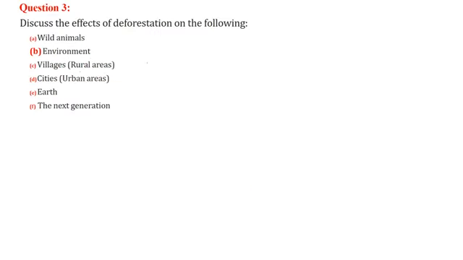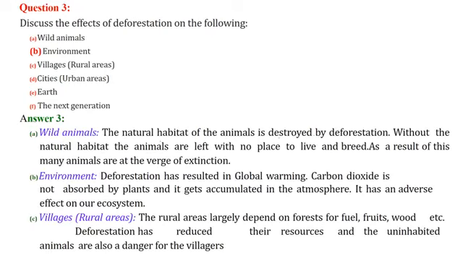Discuss the effect of deforestation. Wild animals: if we do deforestation, the wild animals' natural habitat is destroyed. Where are they going to live, where are they going to breed, because we are cutting the trees, and that is why many animals are at the verge of extinction.